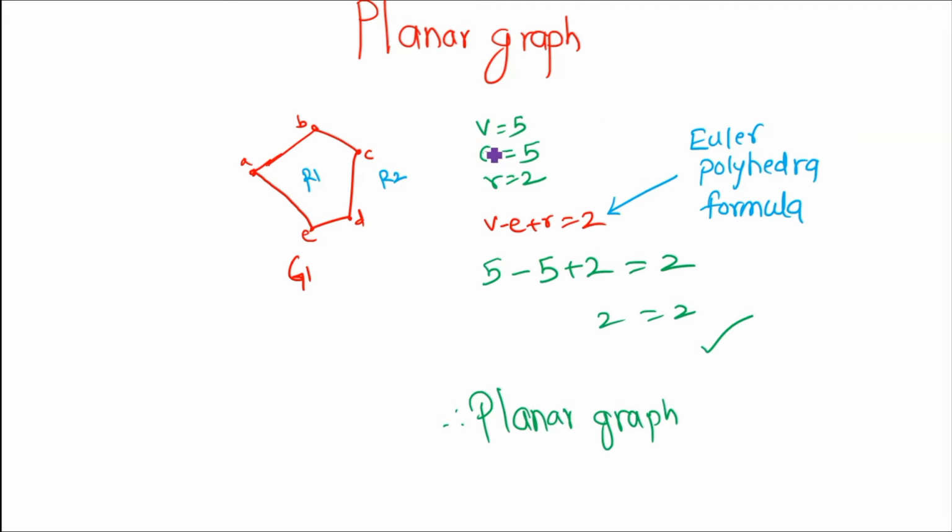Let's solve this by using one example. Here is a planar graph, which has 5 vertices, 5 edges and 2 regions. The number of vertices is 5, the number of edges is 5, and the regions are 2: one is the unbounded region and another is the bounded region. Now we will check whether Euler's polyhedra theorem holds. V minus E is 5 minus 5, which is 0, plus R, that is 2, which equals 2. So this satisfies the formula, and yes, this is a planar graph.